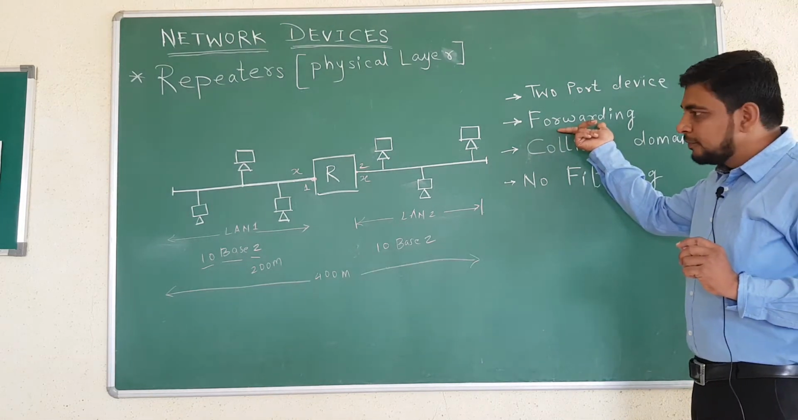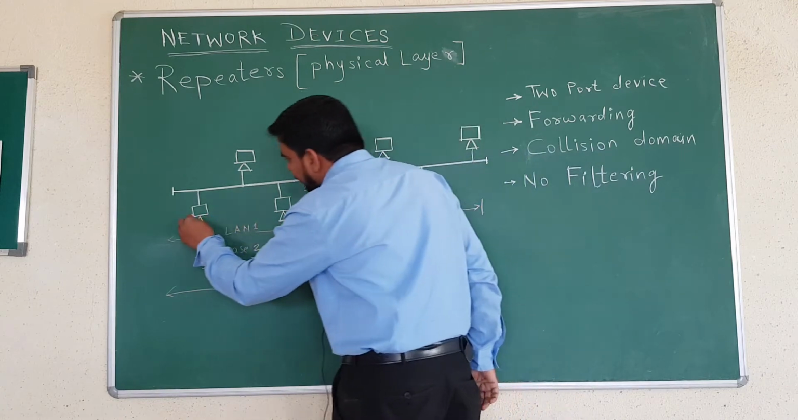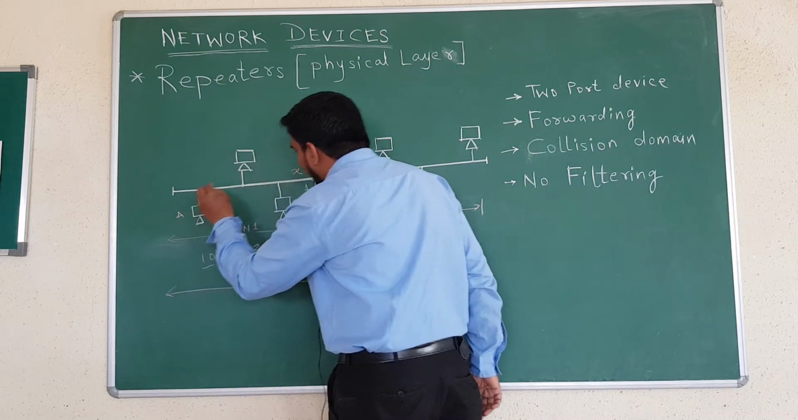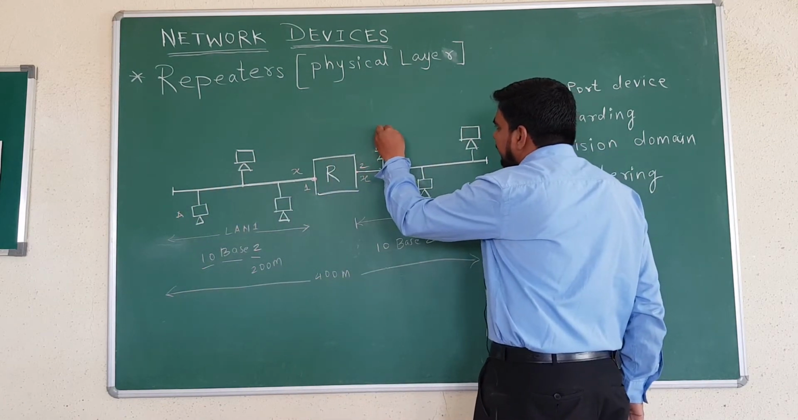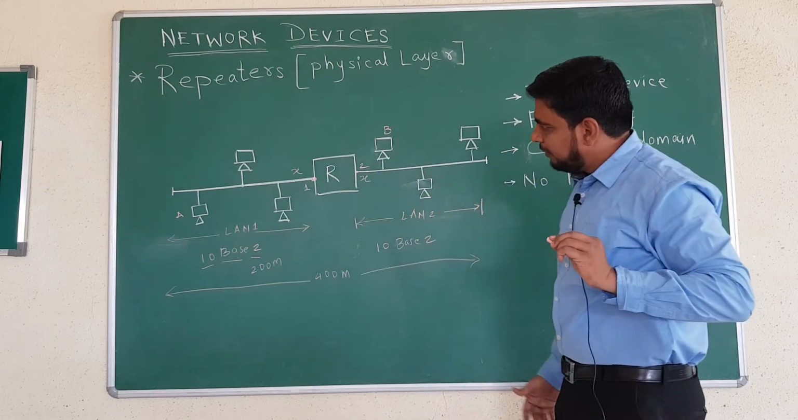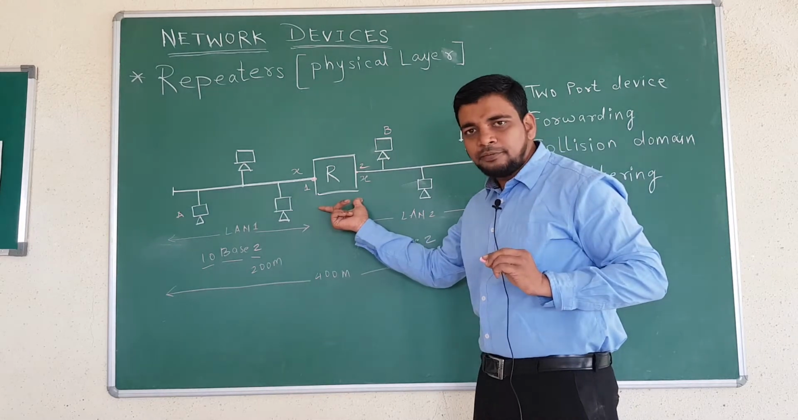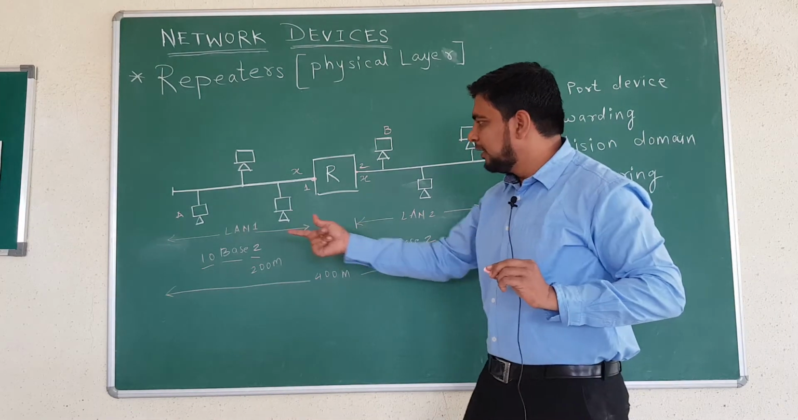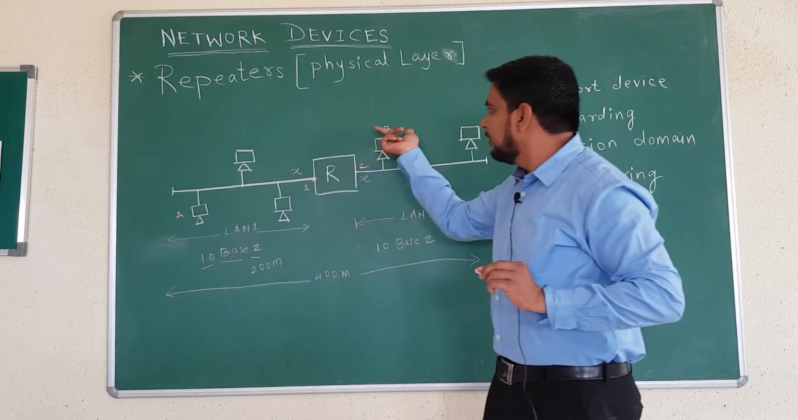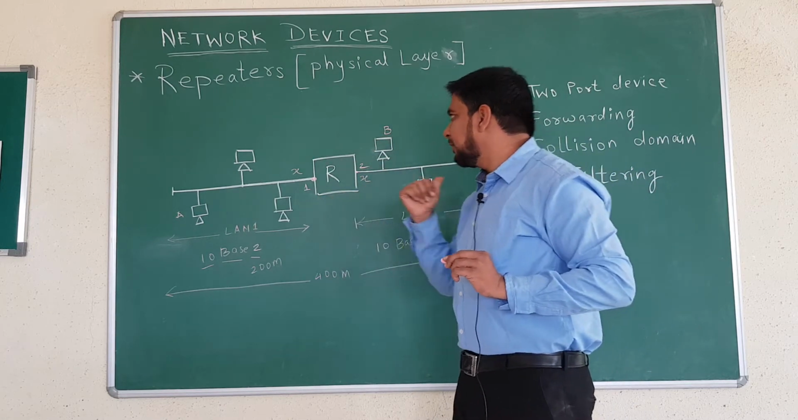Then whether forwarding is possible in a repeater? Forwarding means, suppose A wants to communicate with B. Whether it is possible with the help of a repeater? Yes, it is possible. A can send the information to B with the help of a repeater.